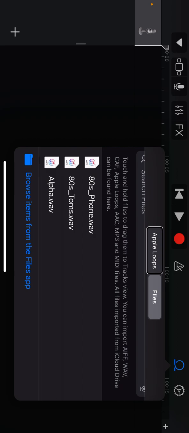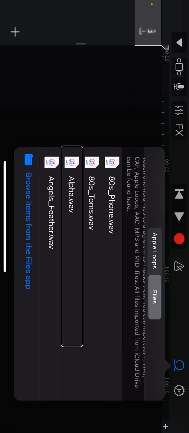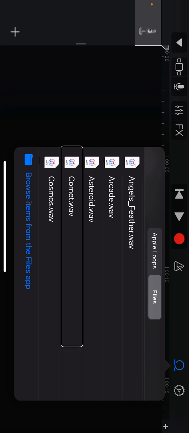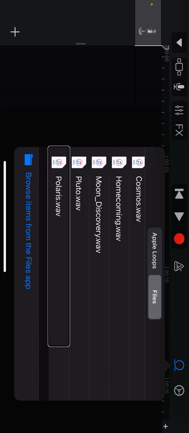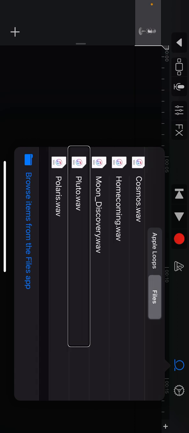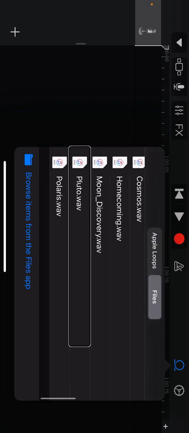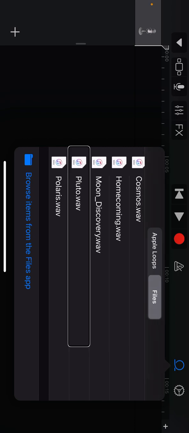Apple loops, one of two, click on that. Angels, arc, asteroid, cosmos, home, moon, Pluto, Polaris. Pluto. Now you're going to double tap and hold. Try to get it to move.